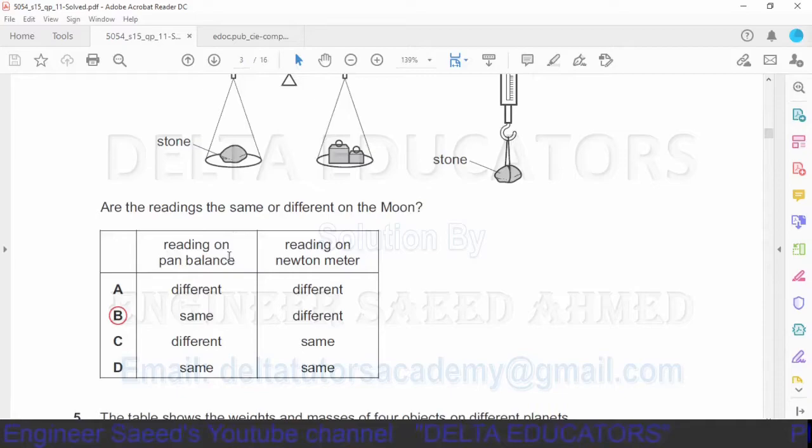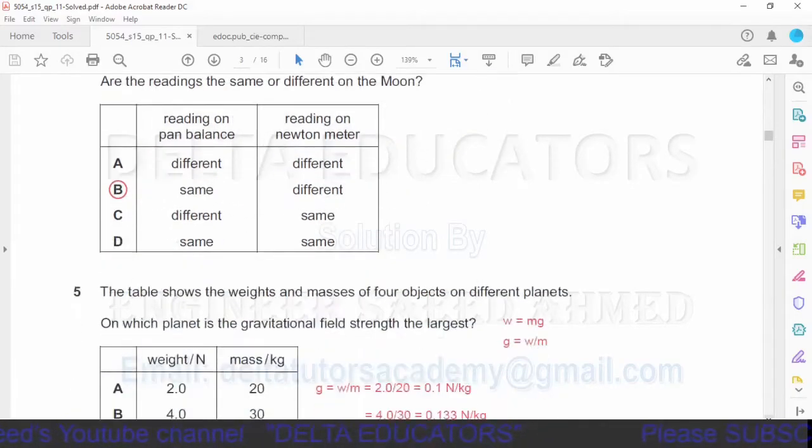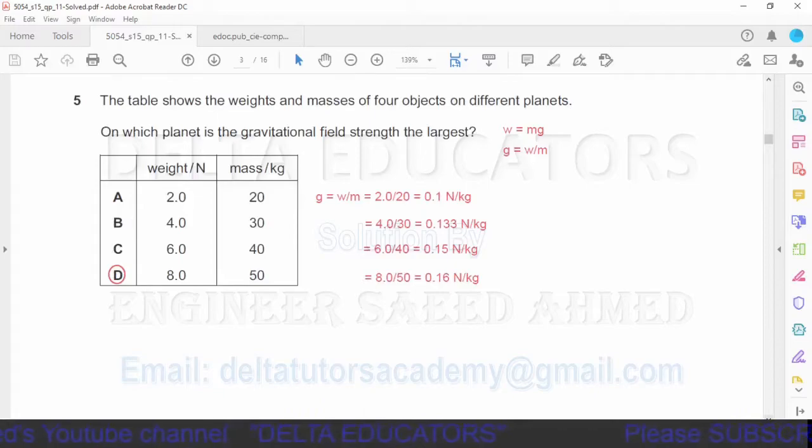The reading on the pan balance means mass of the substance will remain same on moon and on earth. Reading on the Newton meter means weight will be different on moon and on earth because weight depends on the gravitational field strength, and gravitational field strength on moon and earth is different. Question number 5. The table shows the weight and masses of four objects on different planets. On which planet is the gravitational field strength the largest?